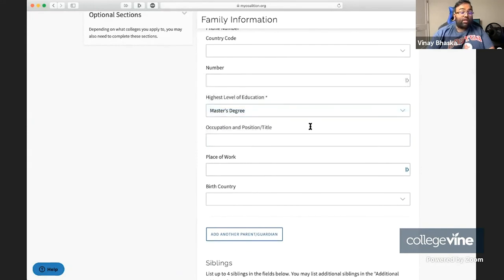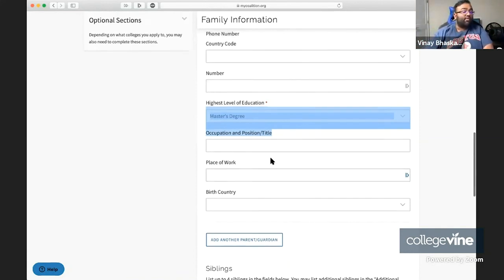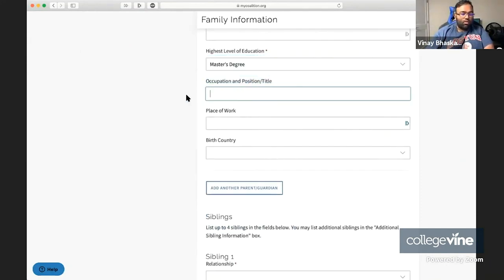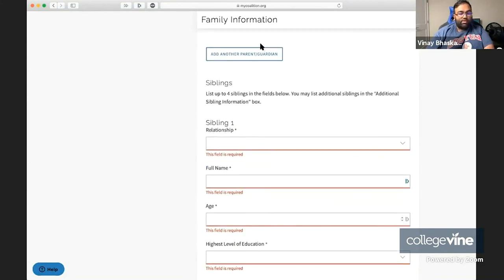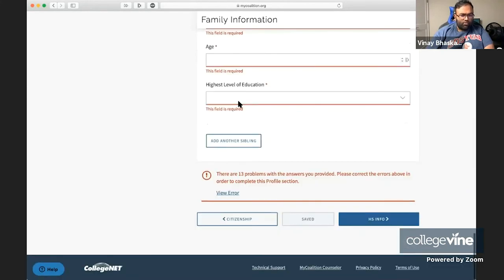And unlike the Common App, you're actually not able to enter the different colleges that your parent attended. So it's a little bit harder to communicate your legacy status at a given college because you can't do it here. So just keep that in mind. That's one of the key differences between the Common App and the Coalition App. Then you have to share their occupation and position, place of work, and their birth country. You can add multiple parents and guardians. So it's completely up to you.